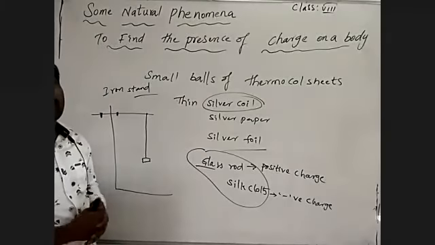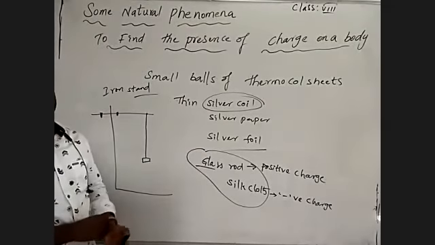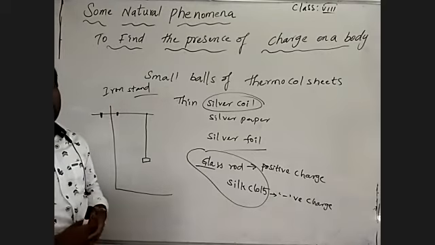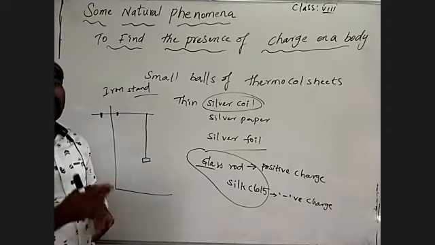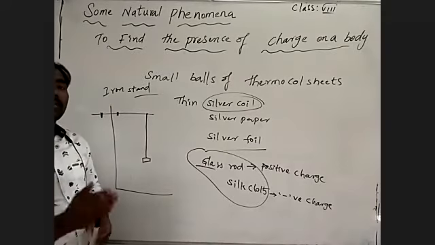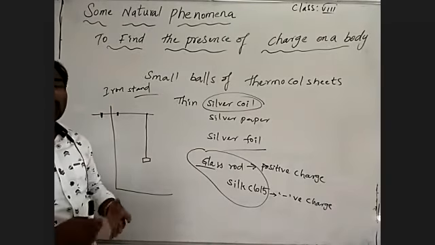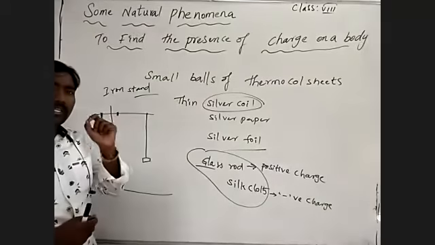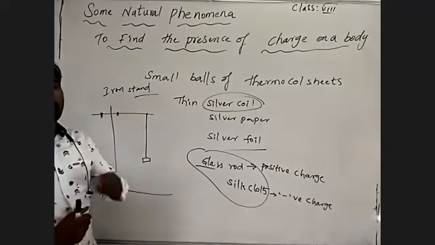So to identify that, we have to utilize one electroscope. What is that? Electroscope is a device which can identify what is the charge present on a body. And one more device is there: the gold leaf electroscope.